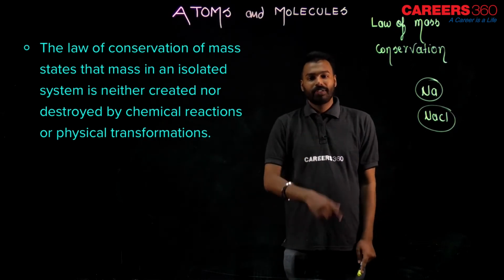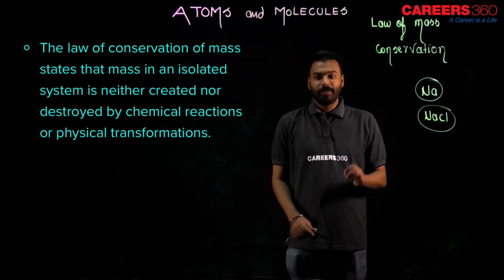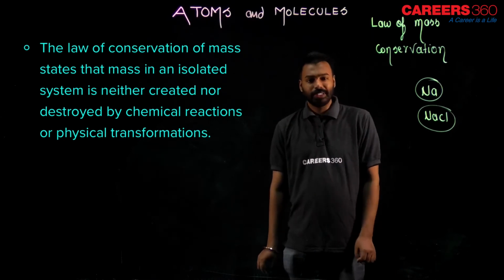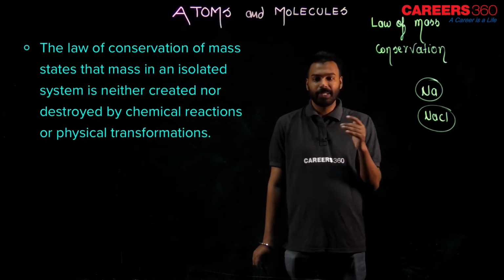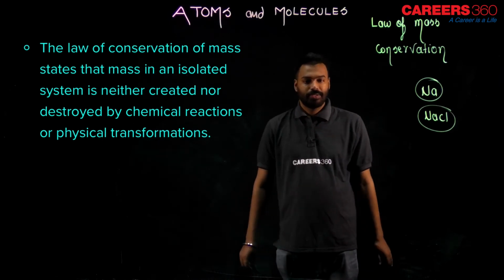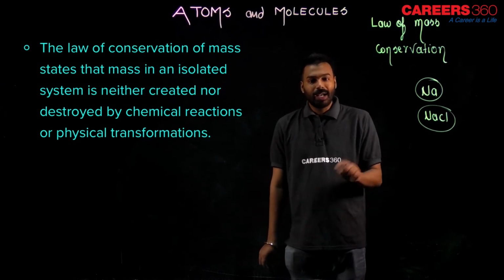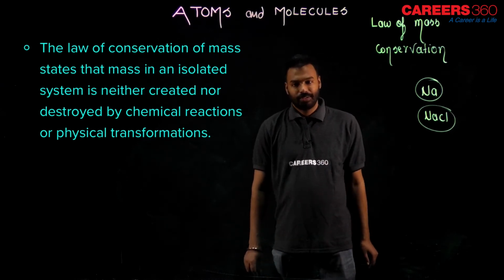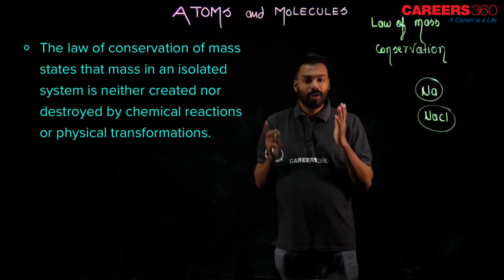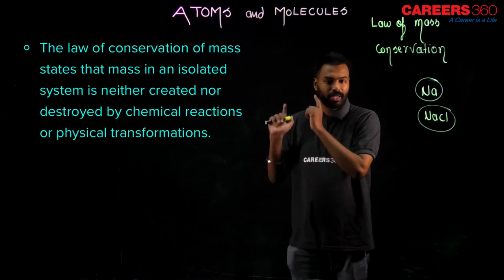So law of conservation of mass says that the mass in an isolated system, isolated means not in contact with anybody, is neither created nor destroyed by chemical reaction. You cannot destroy the mass during the chemical reaction, but let me show you the refined form of this statement now.